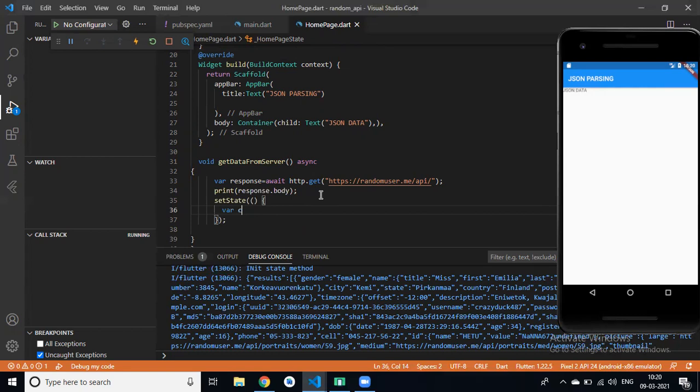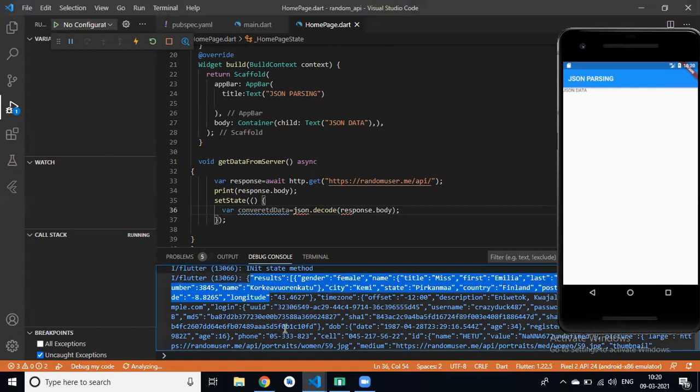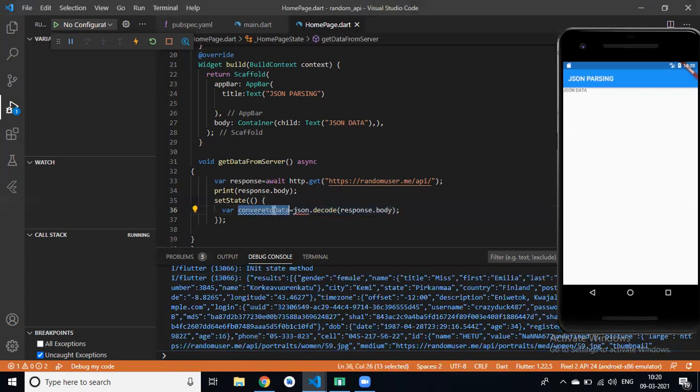variable converted data is equal to JSON dot decode, then response dot body. First we have to decode this JSON data and store this decoded data in converted data. Clear?